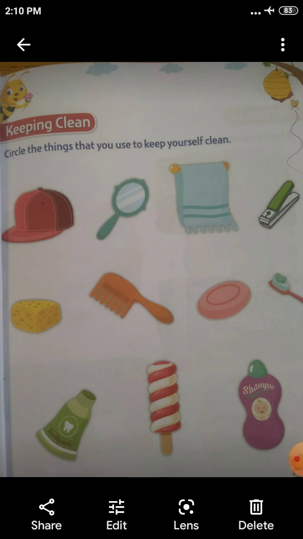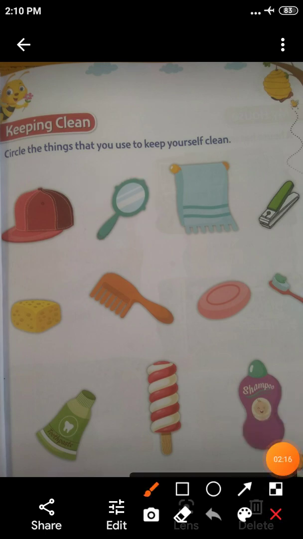So you have to put the circle for the mirror image. Third one is cloth. Wearing clean clothes every day. Okay, this is also a cleaning property. So you have to circle the cloth.